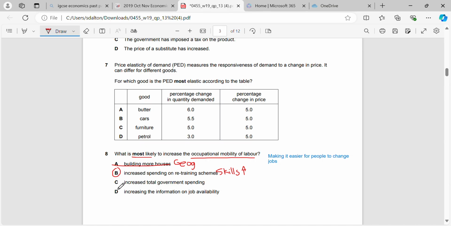Increased total government spending has nothing to do with it. It has to be directed towards making it easier for people to change jobs. And increasing the information on job availability, same thing, that's unlikely to make it easier for people to change jobs. It may make the geographical mobility easier, because it may make them have more information about where jobs are in certain areas, which means that they can change. But their occupational mobility is linked to their skills, their education, and their experience.